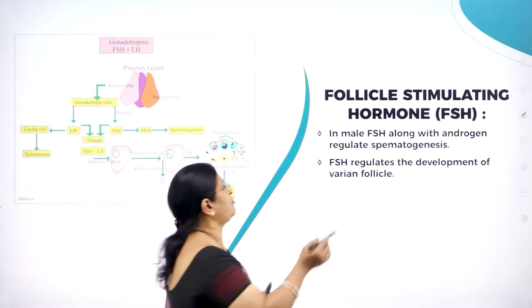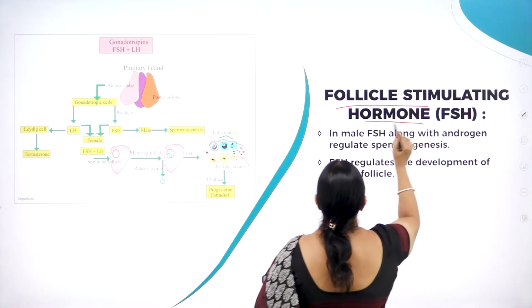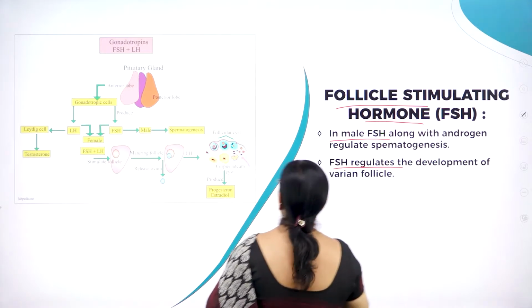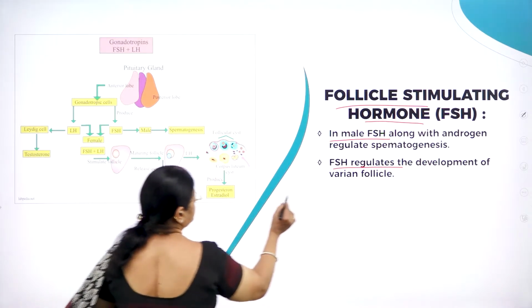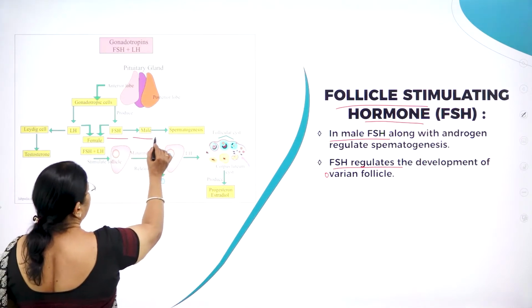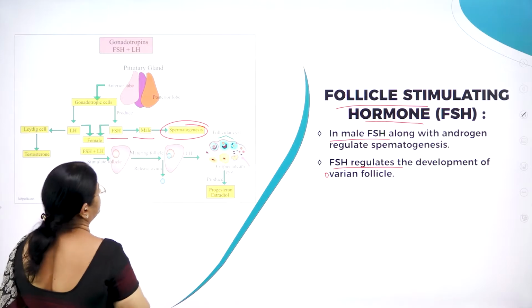Next, FSH, follicle stimulating hormone. Even this is very important in male as well as in female. FSH in male helps in spermatogenesis.